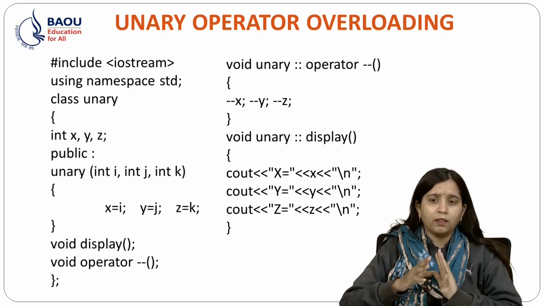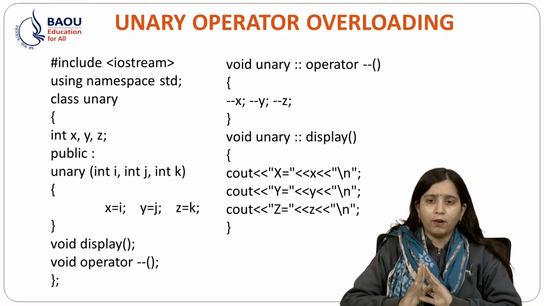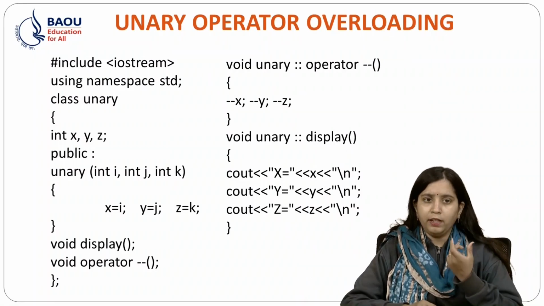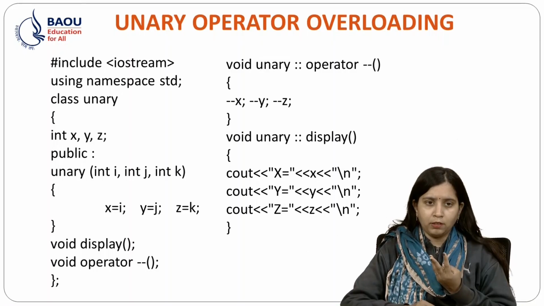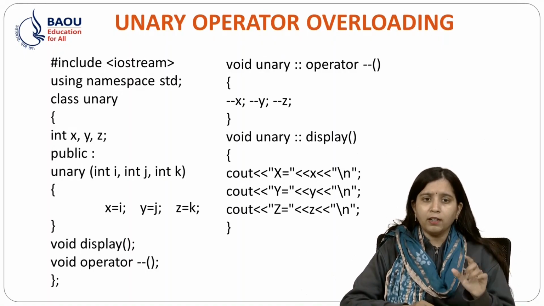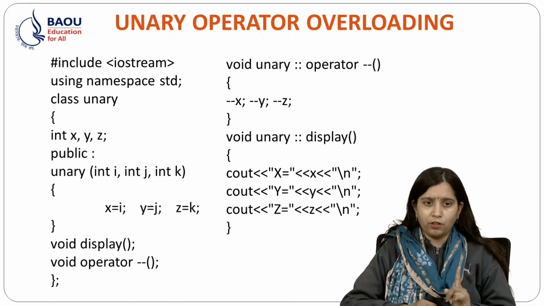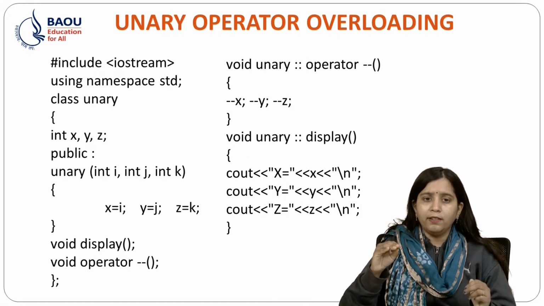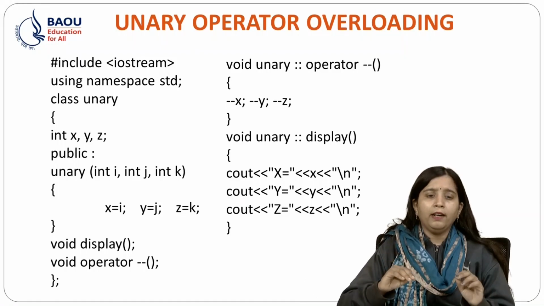Okay, let's see an example of unary operator overloading. First, I have declared a class unary. In that, I have 3 data members, that is x, y, z, and I have one constructor, that is a parameterized constructor. Over here, the value of x is equal to i, y is equal to j, and z is equal to k.